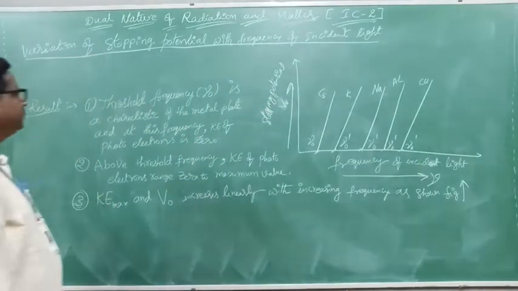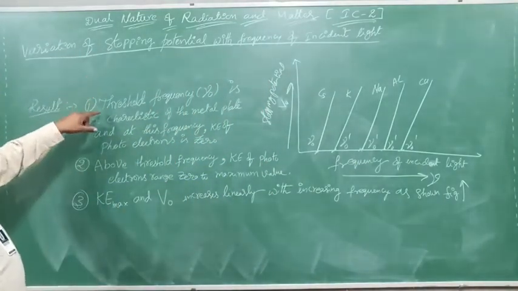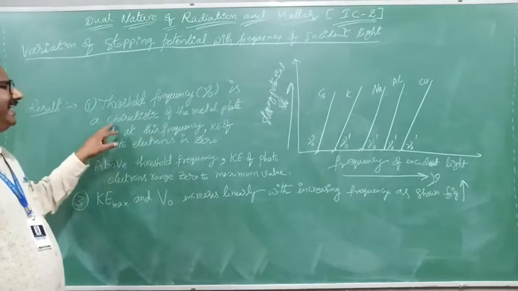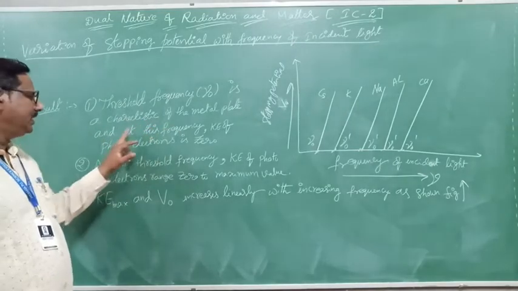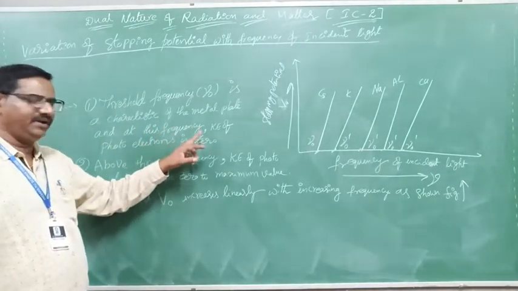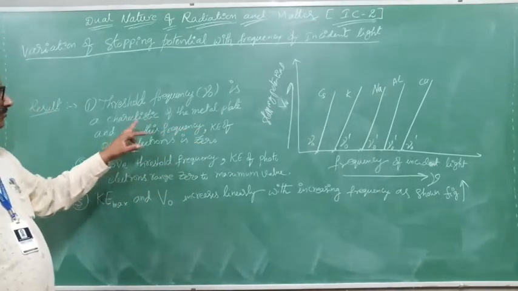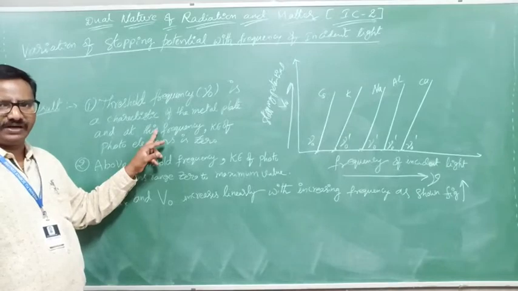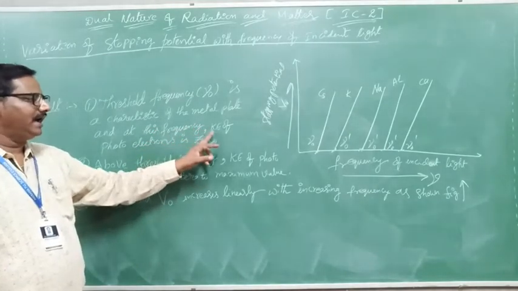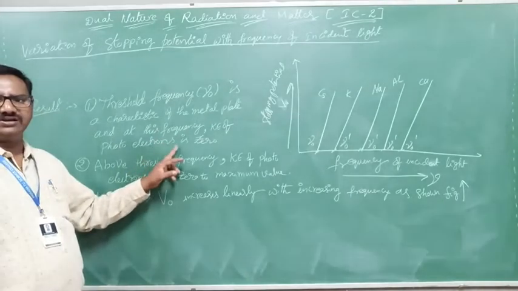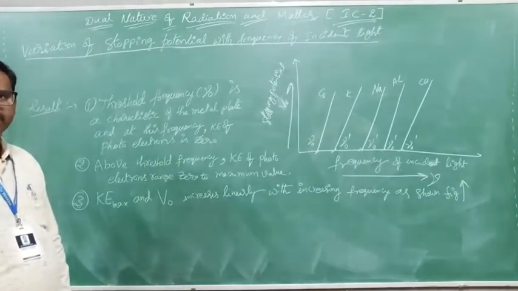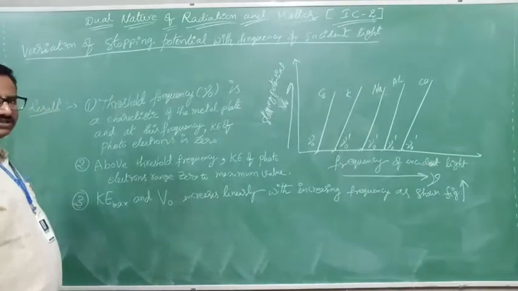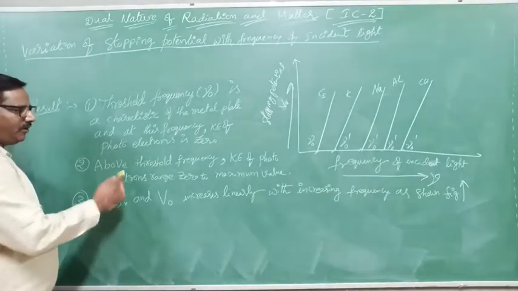Here, the threshold frequency nu naught is a characteristic of the metal plate. At this frequency, the kinetic energy of photoelectrons is 0. Different metals get different stopping potentials. Understood? Simple words. Next one is above the threshold frequency.